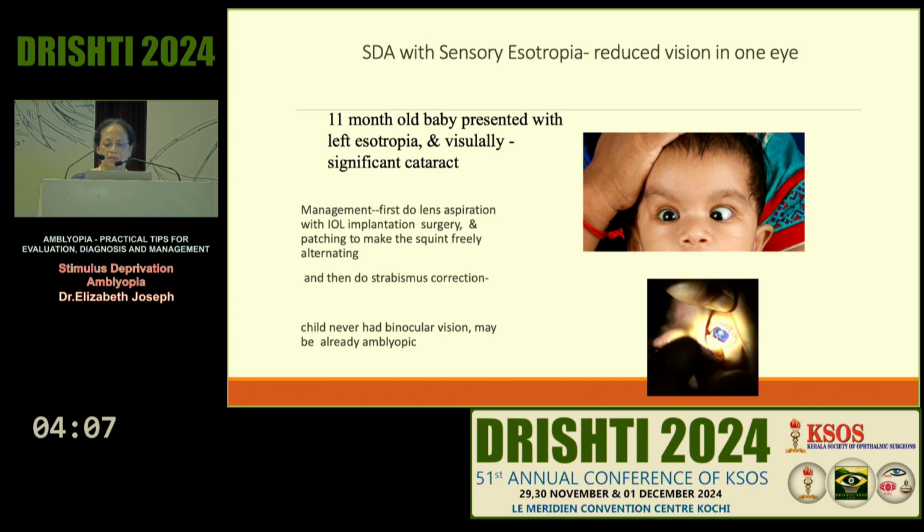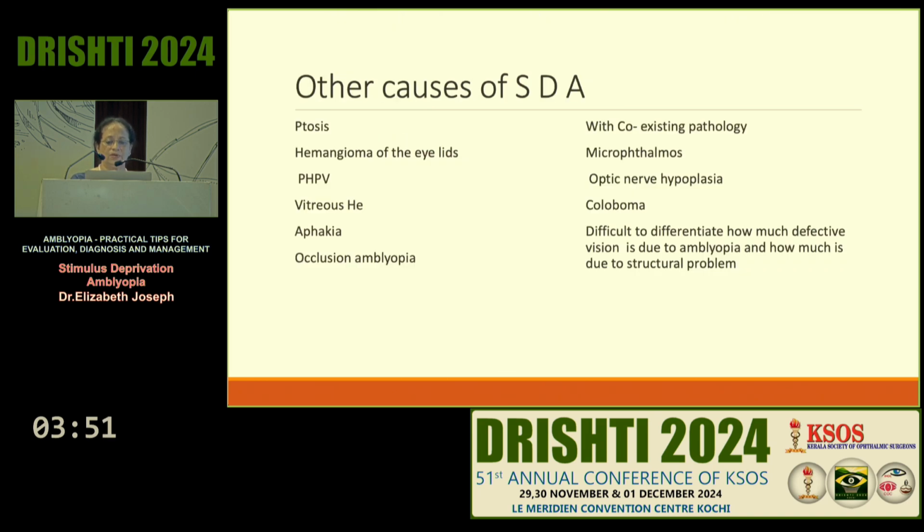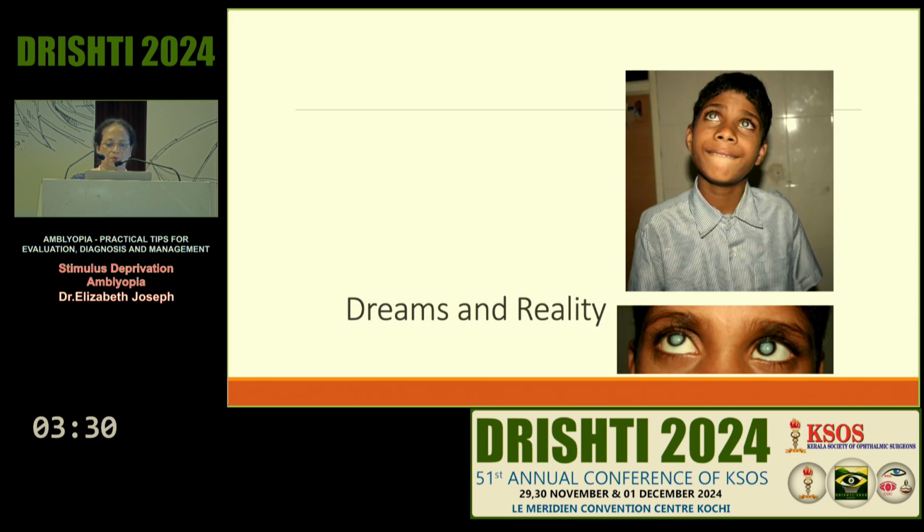And again another child presented with the esotropia, and when we examined there is a cataract too. That child underwent cataract surgery first and then squint surgery. Congenital glaucoma has to be operated in the first 2 weeks of life. And when you think about stimulus deprivation amblyopia, apart from the causes I already discussed, there may be other causes. The eyes may have coexisting pathology like microphthalmos, optic nerve hypoplasia, coloboma, etc., where it is very difficult to differentiate how much defective vision is due to amblyopia and how much is due to the structural problem.